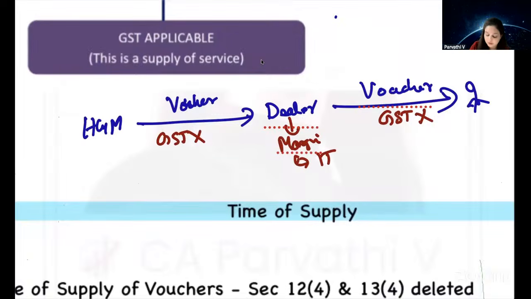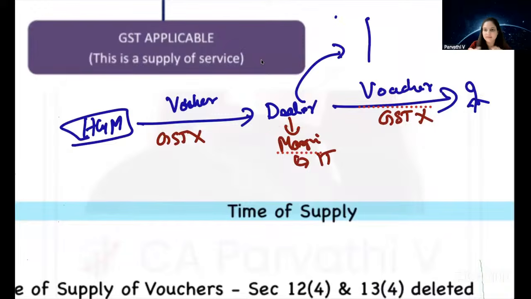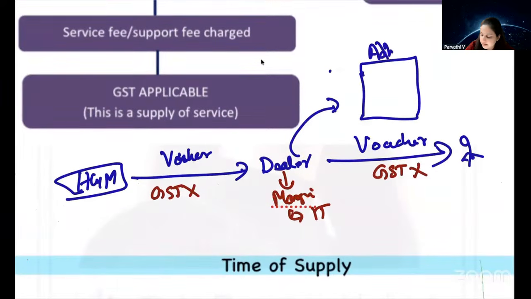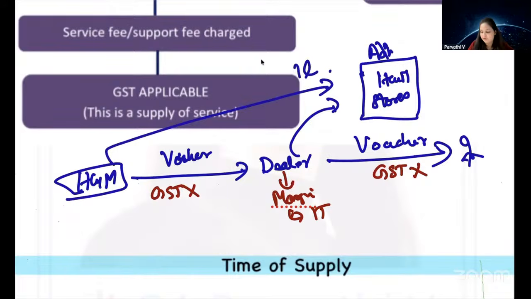Now the next question was, H&M told the dealer that in your shop, please put an advertisement saying H&M stores. So the dealer said, why would I put your advertisement? What will I get in return? So H&M said, we will pay you 1 lakh rupees for the advertisement services that you are giving to us.